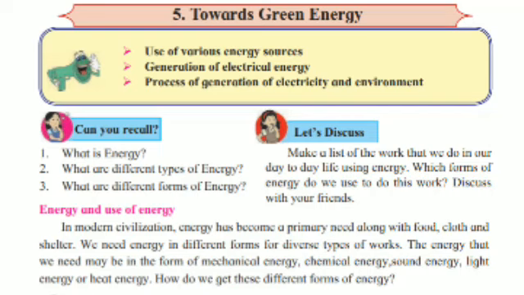The question here is, what is energy? Yes, the capacity to do work is called energy. Next question is, what are different types of energy? Yes, the types of energy are potential and kinetic. Next, what are different forms of energy? There are a lot of different forms of energy: light energy, heat energy, wind energy, solar energy, chemical energy, etc.